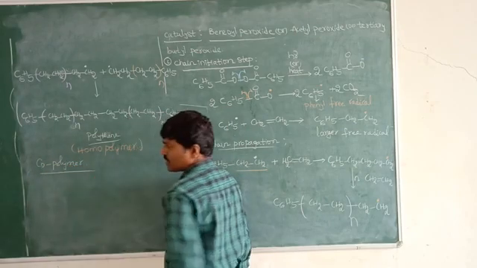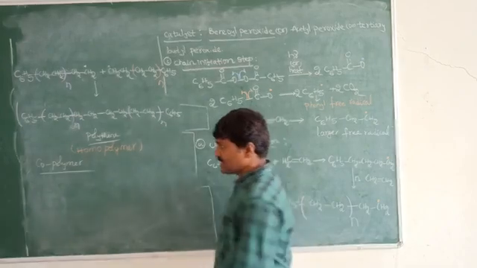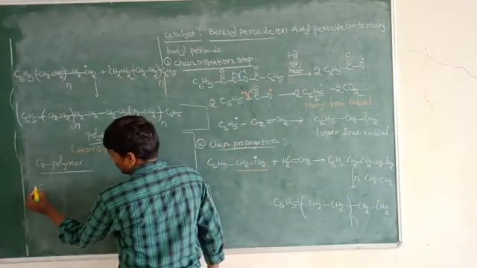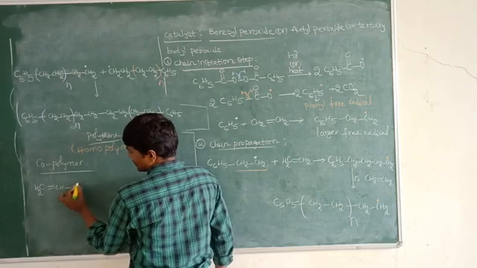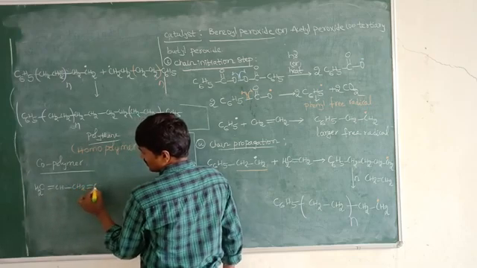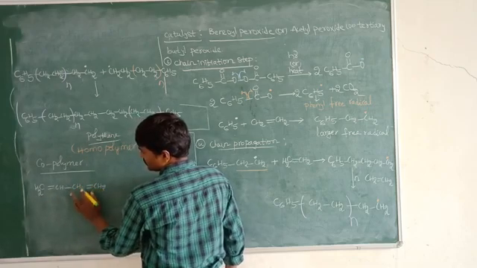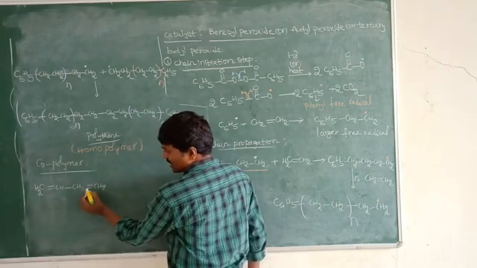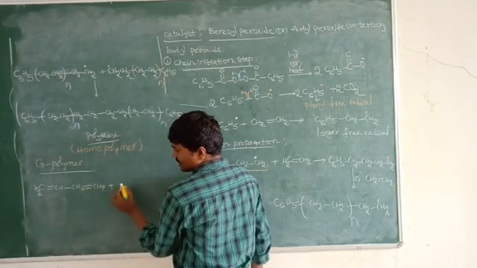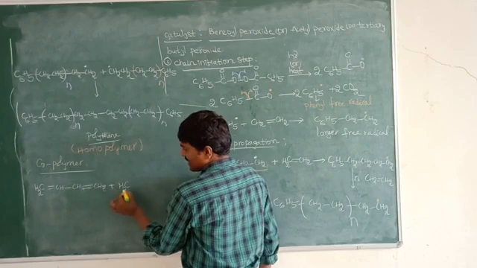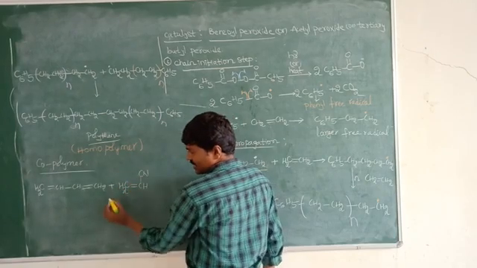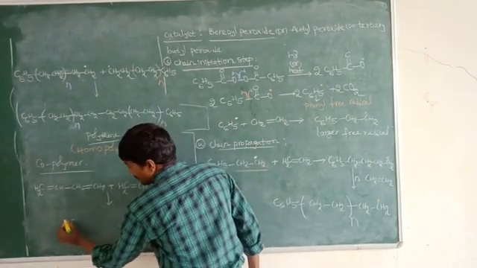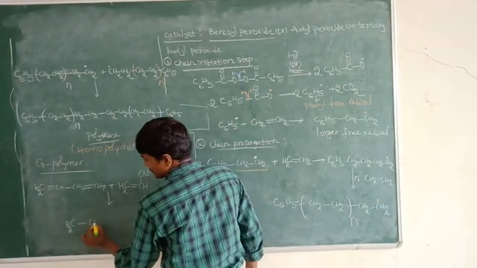Copolymers, the best example is which one? Already had discussed. You have to take 1,3-butadiene here, CH2 double bond CH2. Okay, 1,3-butadiene. Now it is reacting with the styrene, acrylamide. Okay, so at that time.